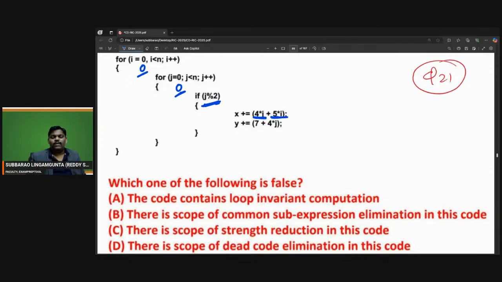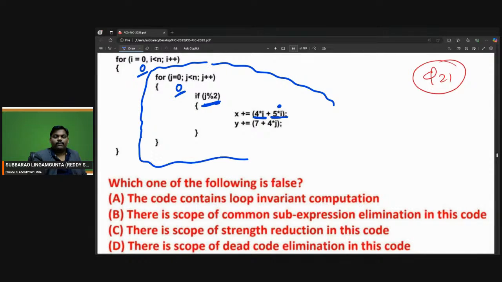If you observe clearly, this 5 into i is not changing. So in this entire area, 5 into i is calculated again and again. I is not changing.